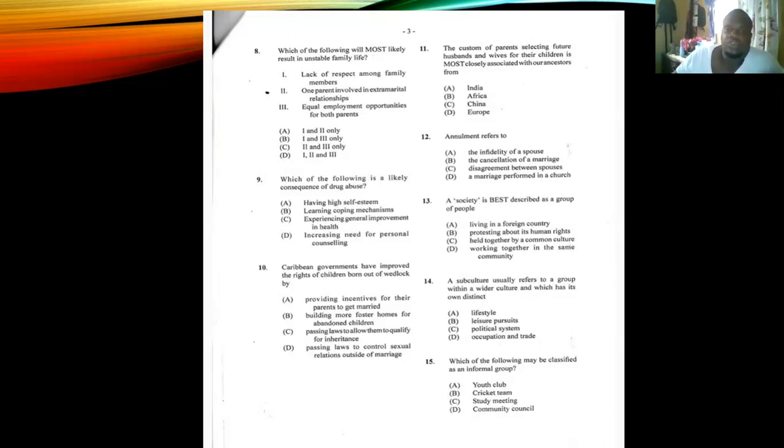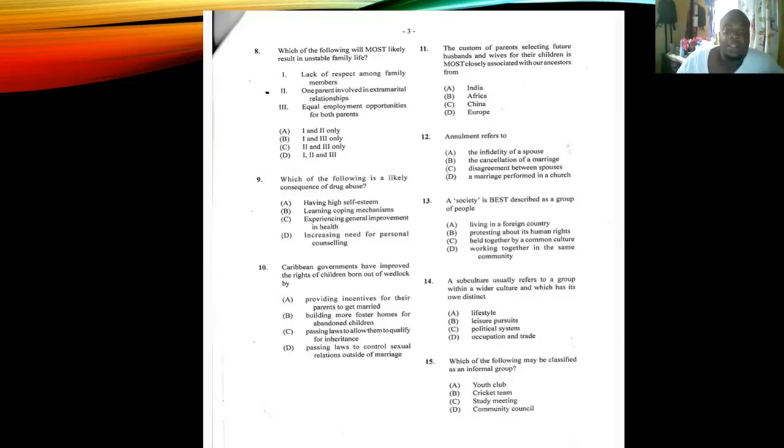Number 9 now says, which of the following is a likely consequence of drug abuse? What might be a negative effect, negative impact, a negative result of drug abuse? Would A, having high self-esteem, B, learning coping mechanisms, C, experiencing general improvement in health, or D, increasing need for personal counseling? Answer for number 9 is D, increasing need for personal counseling. Person might need counseling to get off of drugs, right?